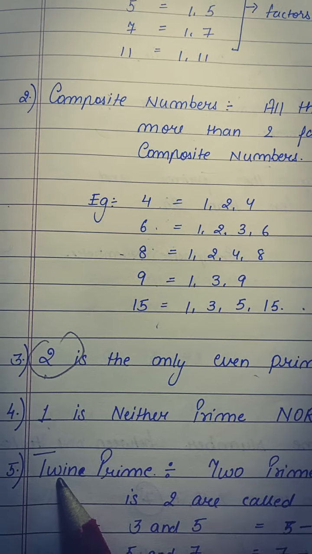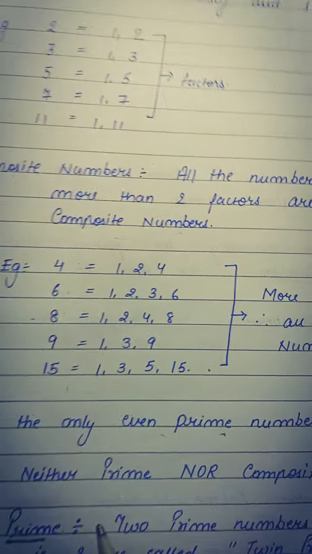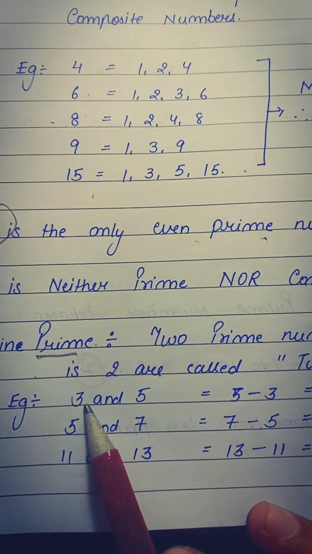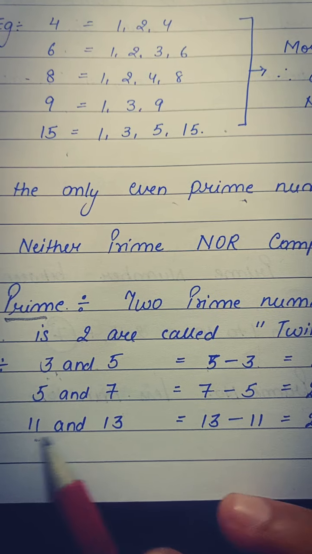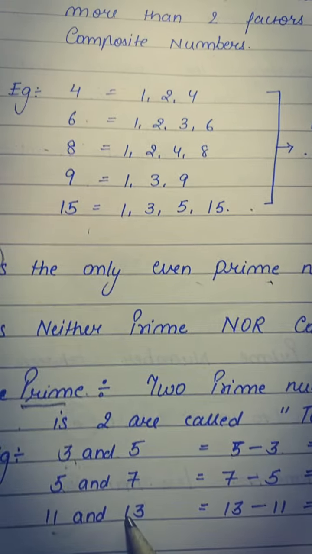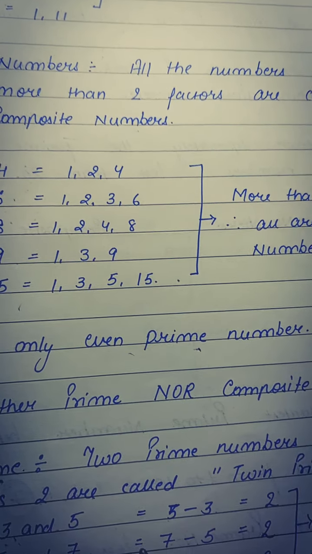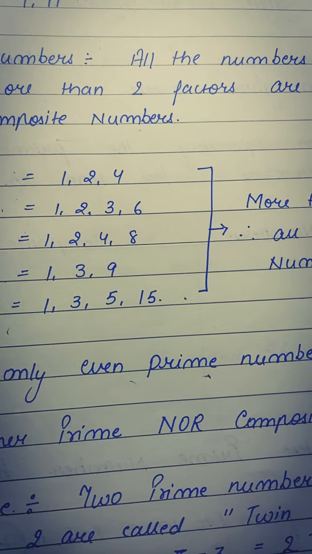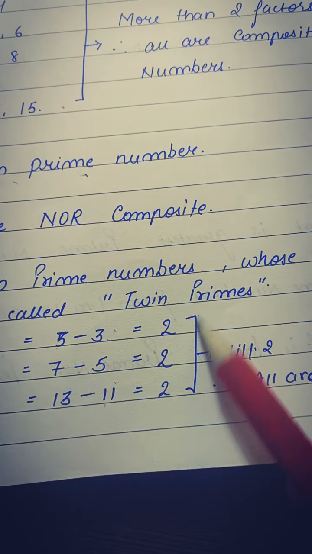The fifth point to keep in mind is twin primes. First of all, it is written prime, so the number should be prime. Twin means two, so it is a collection of two numbers which have a difference of 2 between them, that is 3 and 5. If we subtract 3 from 5, we get 2. Similarly 5 and 7, 11 and 13. The numbers which have 2 as the difference and both of them are prime are termed twin primes. That means they occur after a gap of 2. You can see the difference between the numbers is 2.